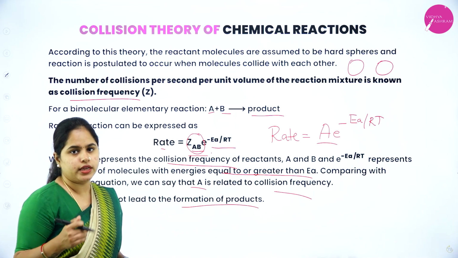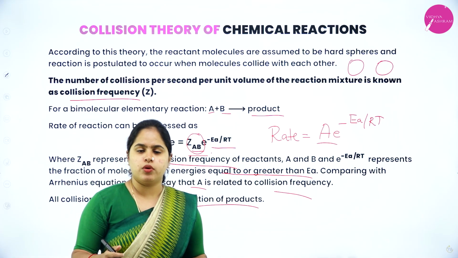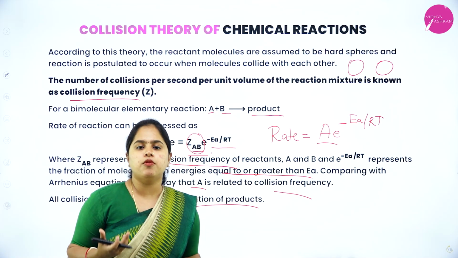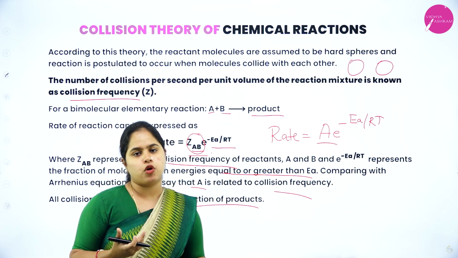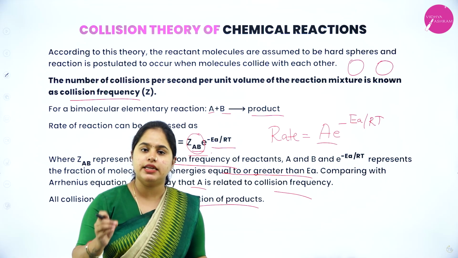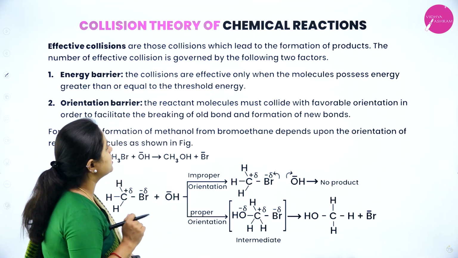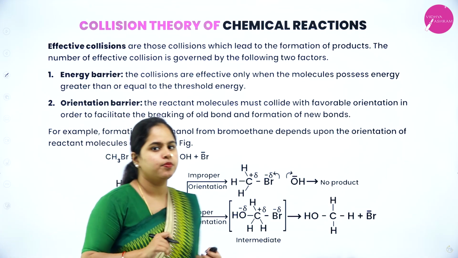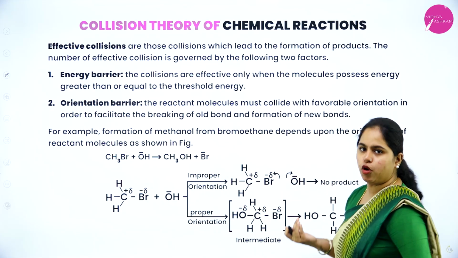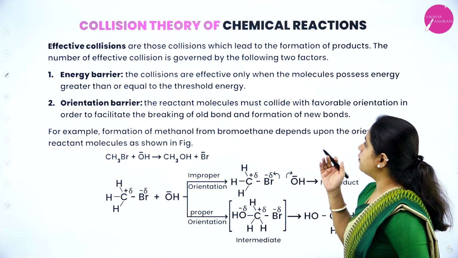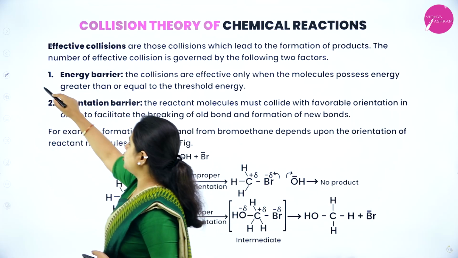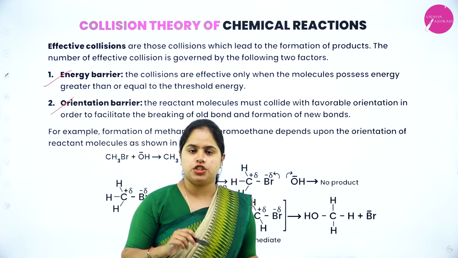All collisions do not lead to the formation of products. As I told in the beginning, all the collisions will not result in the formation of products. Then what type of collisions will result in the formation of products? It is only effective collisions which will lead to the formation of products. Effective collisions are those collisions which lead to the formation of products, and the number of effective collisions is governed by two factors: energy barrier and orientation barrier.